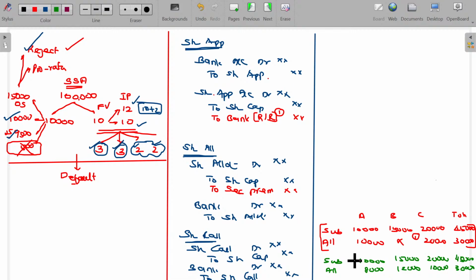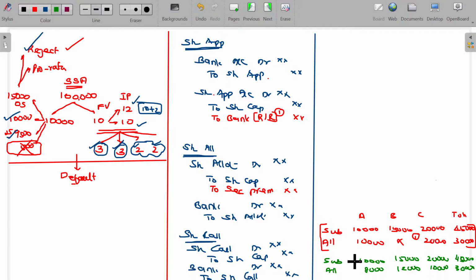In case of A, 10,000 subscription was done by him. For the 10,000, he has given me application money, but allotted only 8,000, which means 2,000 shares are going to be rejected. Instead of refunding that rejected application money, since this fellow got 8,000 shares allotted, he has to pay allotment due in the next call.